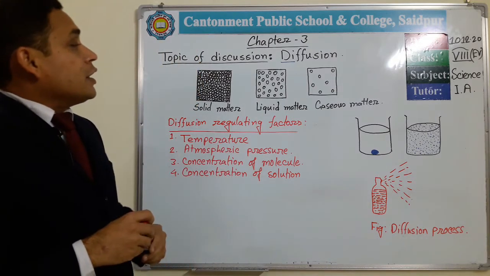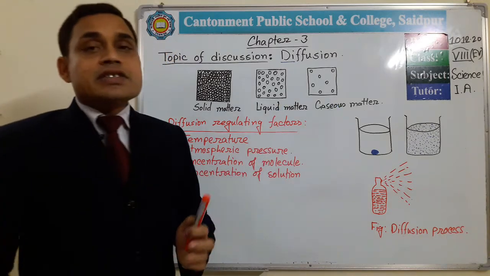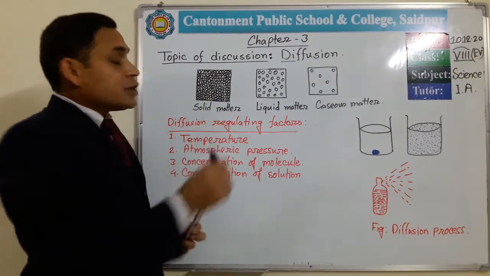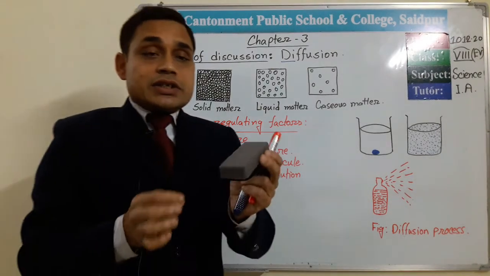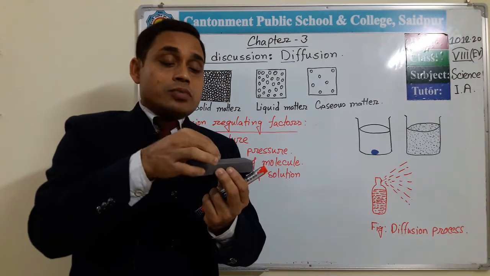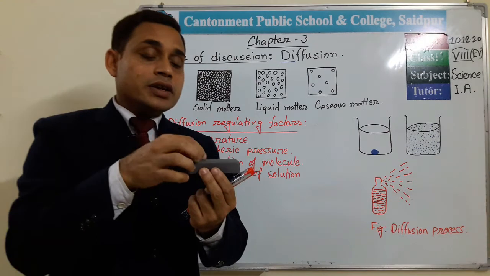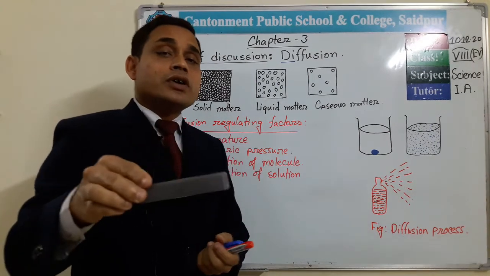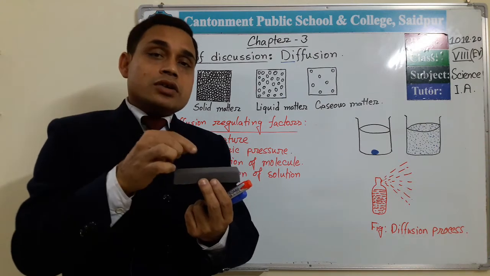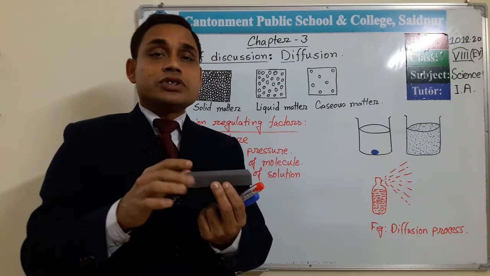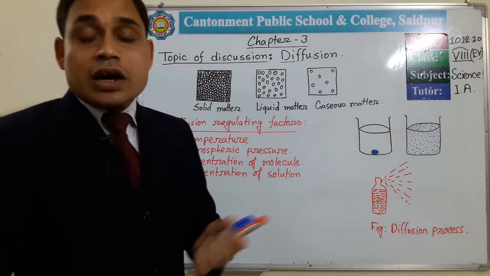Clear? And this diffusion occurs in liquid and gaseous matter. Diffusion is not possible in solid matter. Suppose this is a duster, this is solid matter. If I pour some color drops or ink on it and leave it for 2 hours, then after 2 hours we can see the ink or color droplets remain in the same position, and all the portions of this duster remain unchanged.